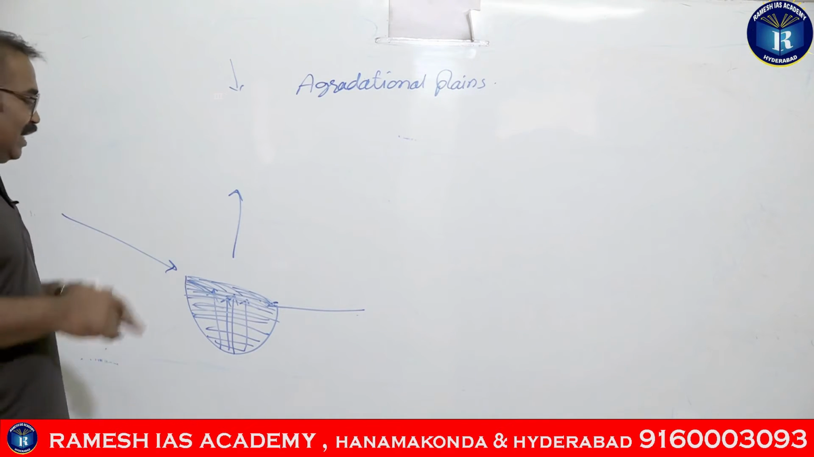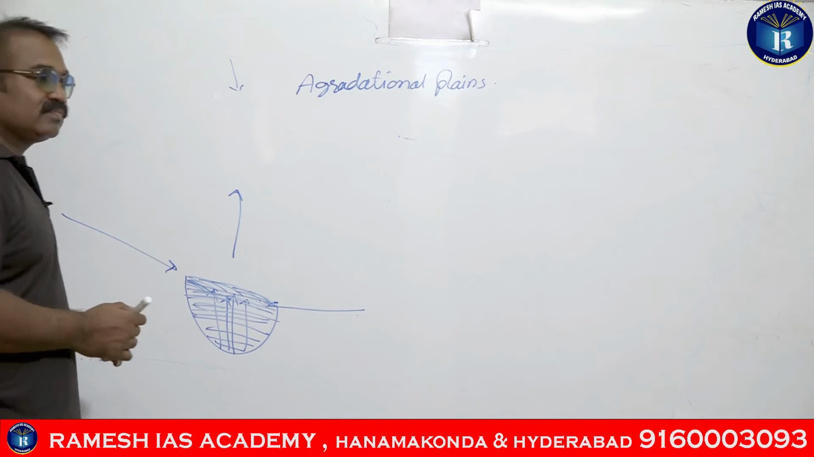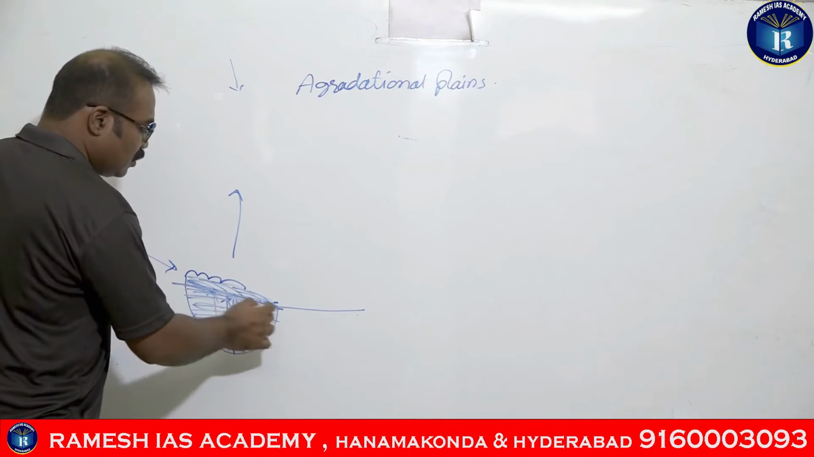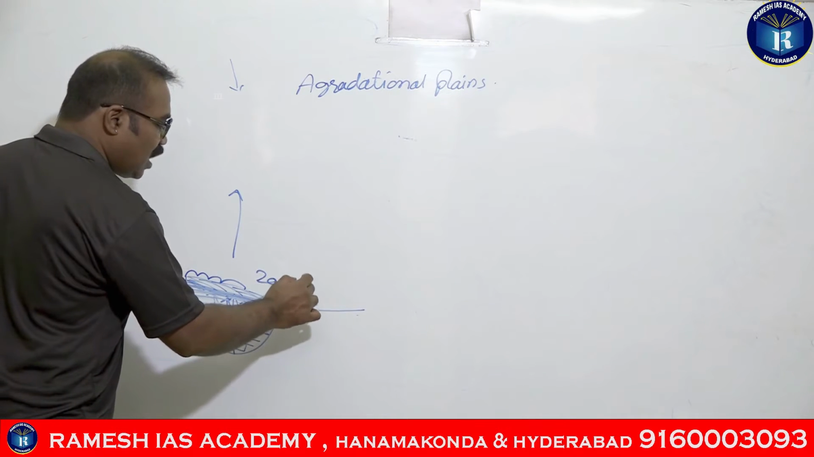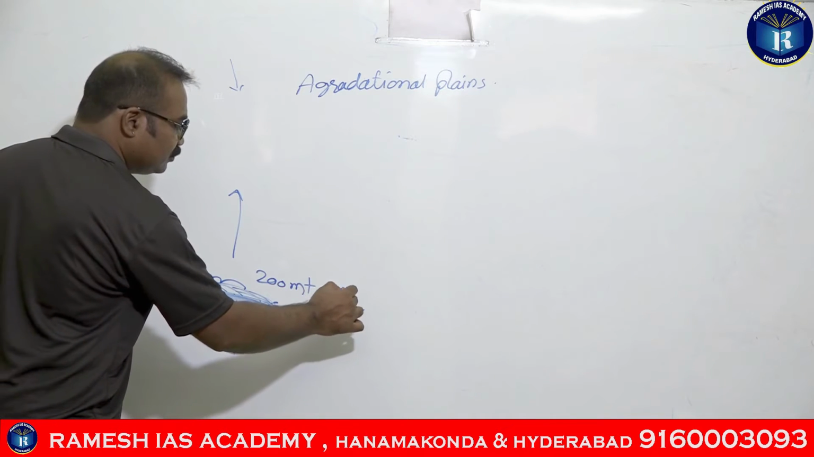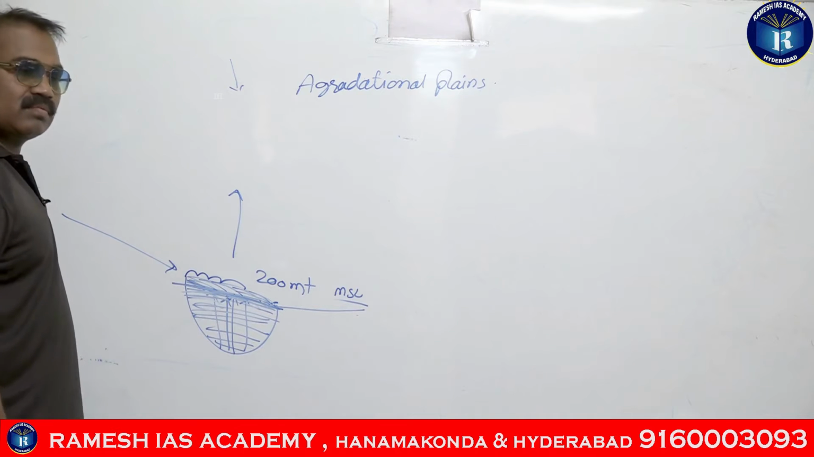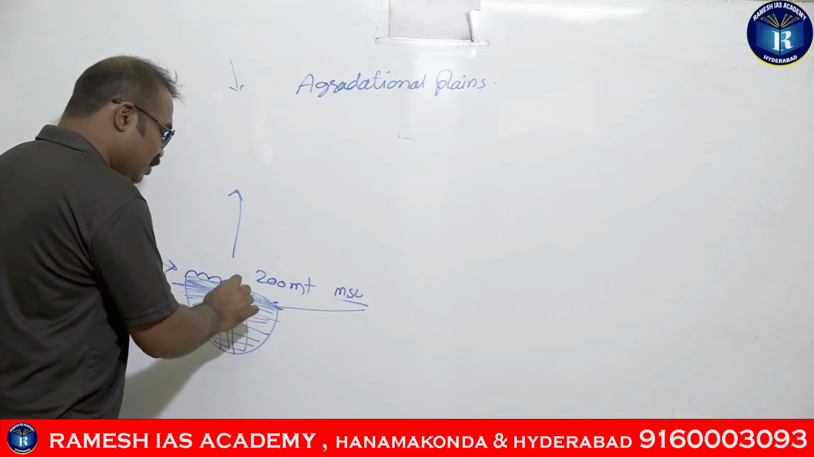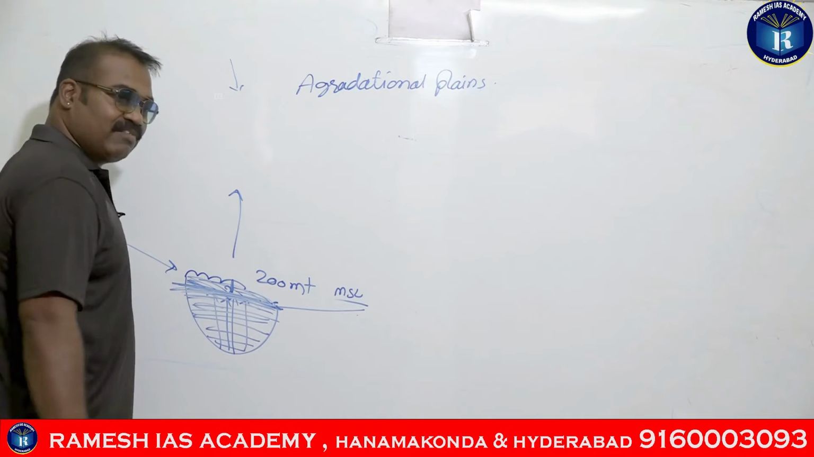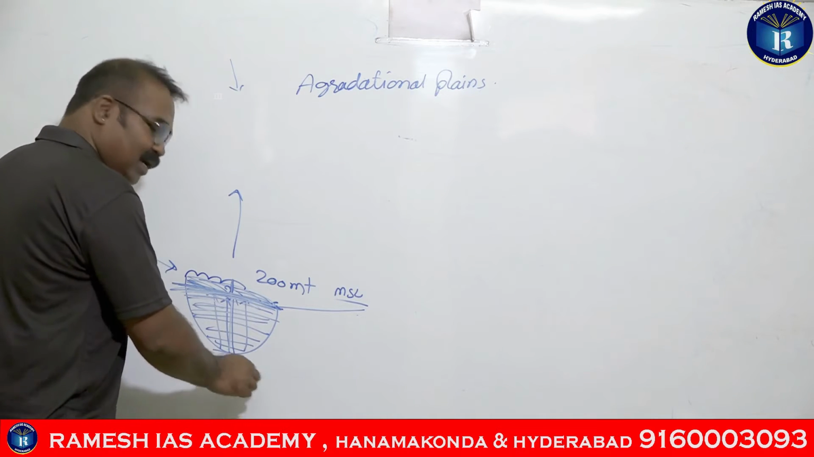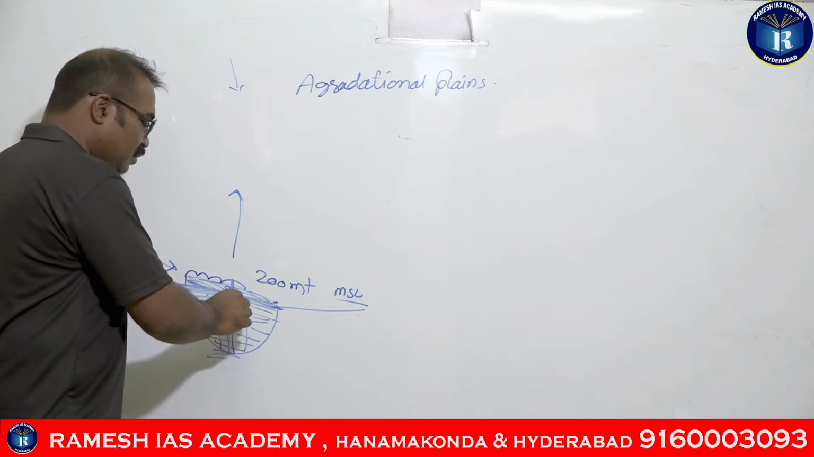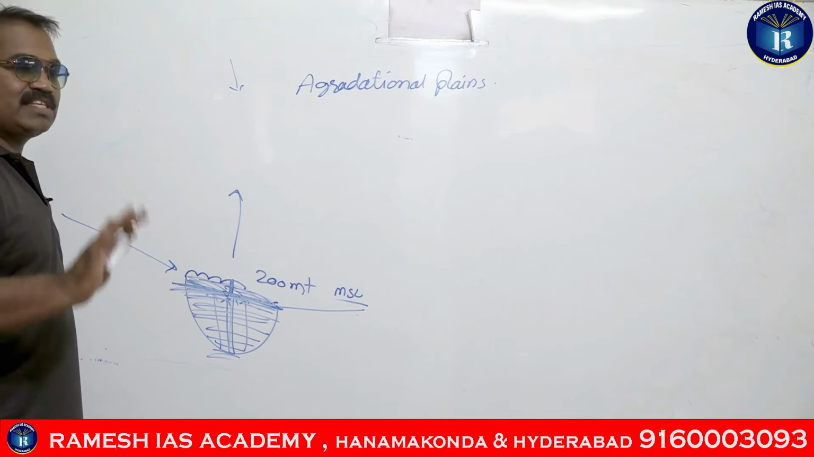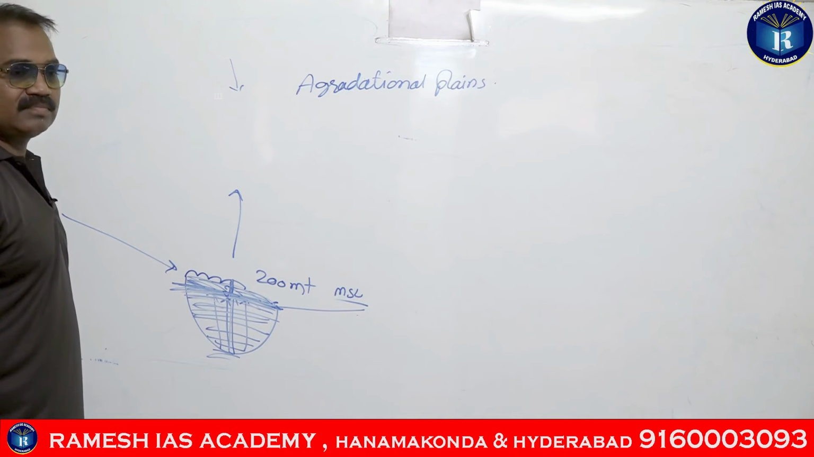The average elevation of these plains is 200 meters above the mean sea level. Whenever we talk about the elevation, guys, it is only above the mean sea level. If you talk about the depth, it will be coming till here. But height is only taken from the mean sea level. So the elevation is 200 meters.